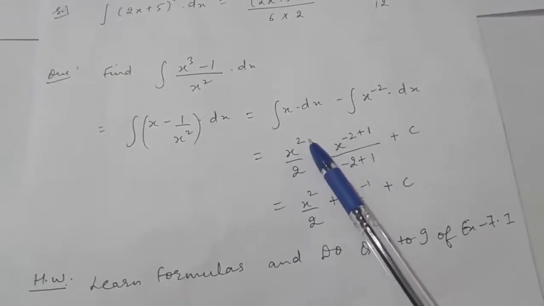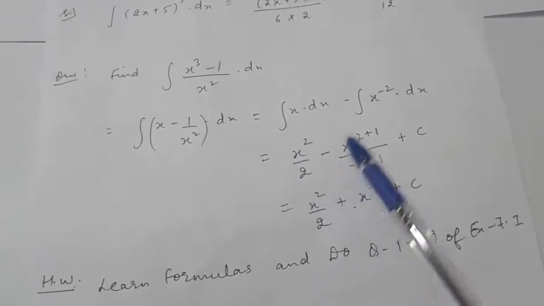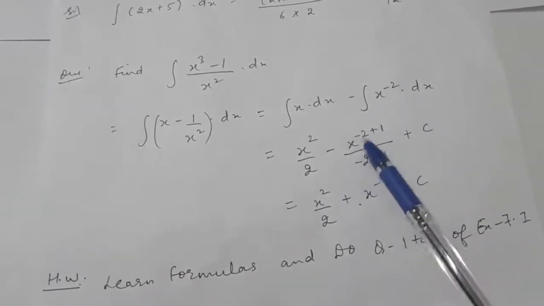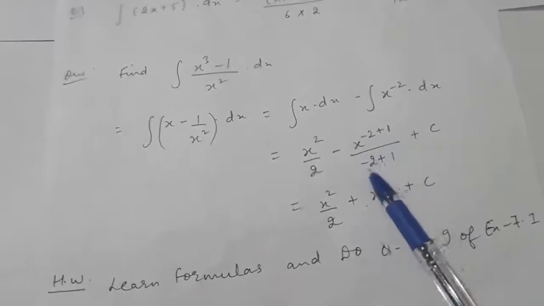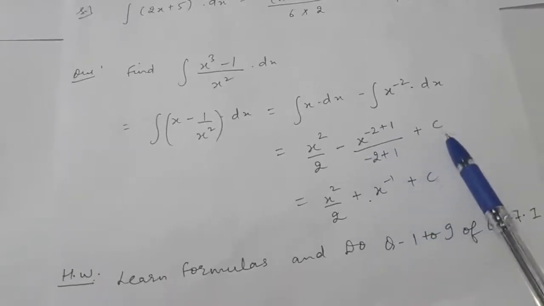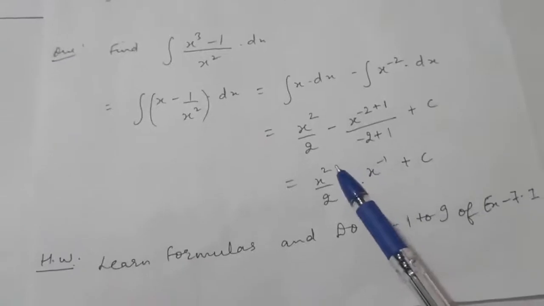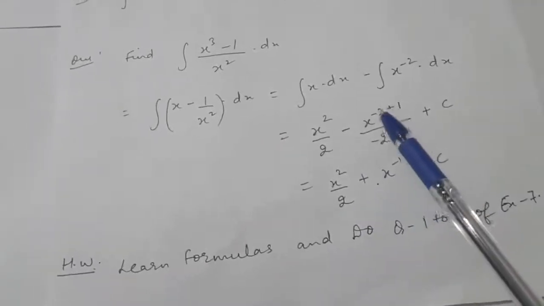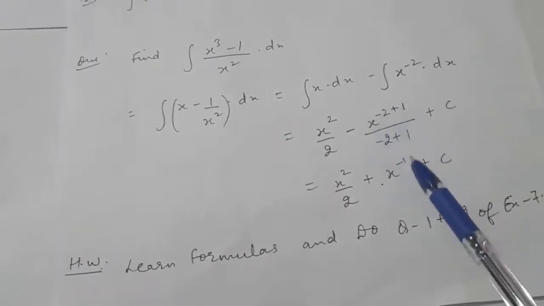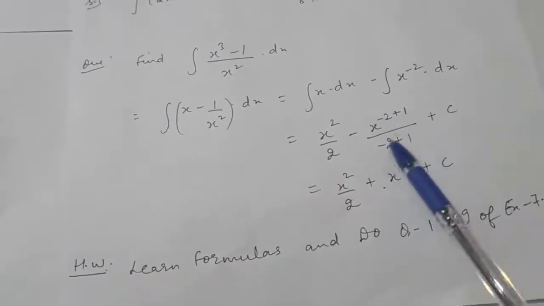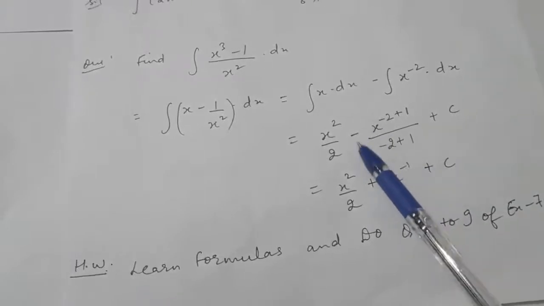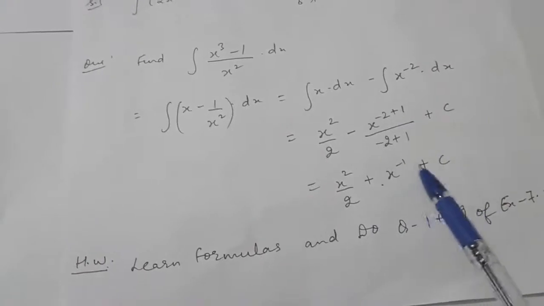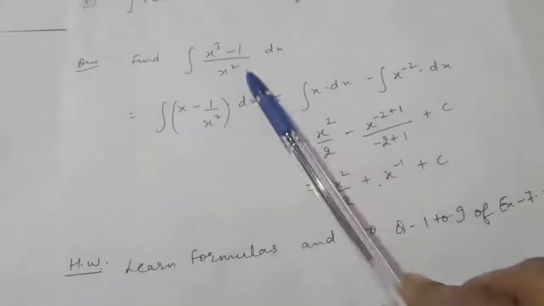So x raised to the power 2 upon 2 minus, x raised to the power minus 2 integral will be x raised to the power minus 2 plus 1 upon minus 2 plus 1 plus the constant of integration. So you will get x square by 2 plus x raised to the power minus 1, because this will be minus 2 plus 1, which is minus 1, and here in the denominator it will be minus 1, and also minus is here, so it will become plus c. So this is the integral of this function.